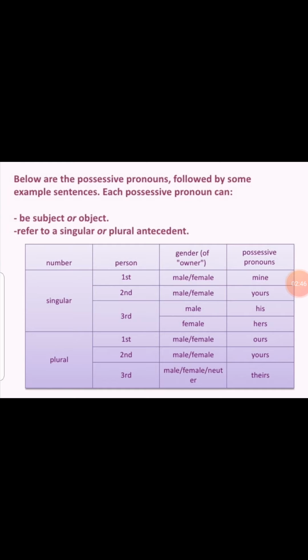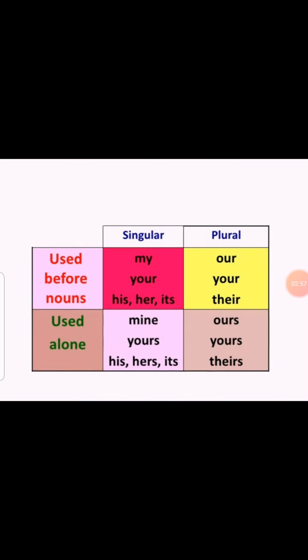And if I am saying this is mine, instead of book I have used "mine", so this "mine" would be considered as a pronoun. Is it clear? I hope that it would be clear to you, and if it is not clear, I will be clearing it in the virtual session. Then it comes my book, your book, his pen, her pen. Instead of my book I will use mine. Instead of your book I will use yours. Instead of his pencil I will use his. Fine. So these are the few words which are used for the possessive pronoun.